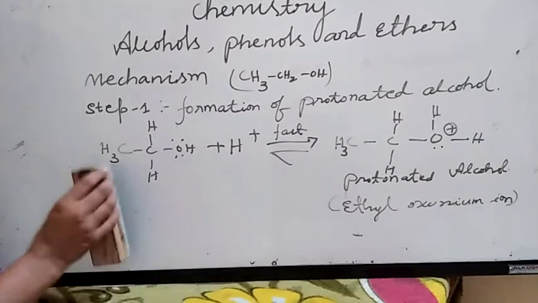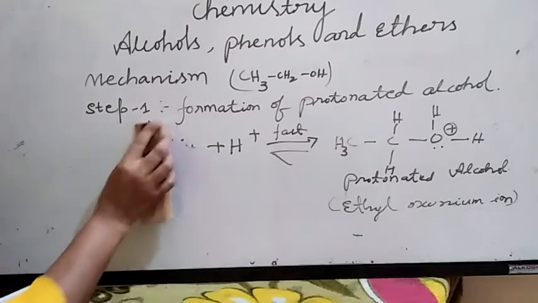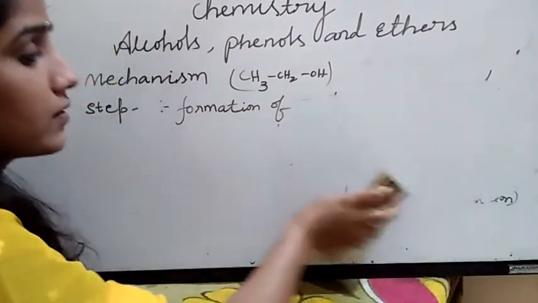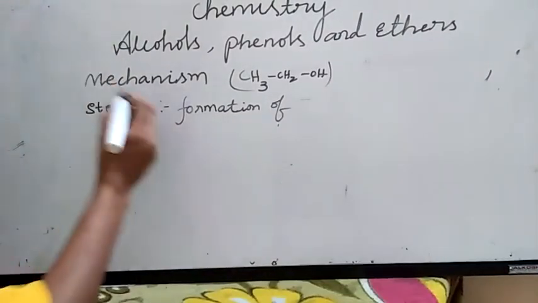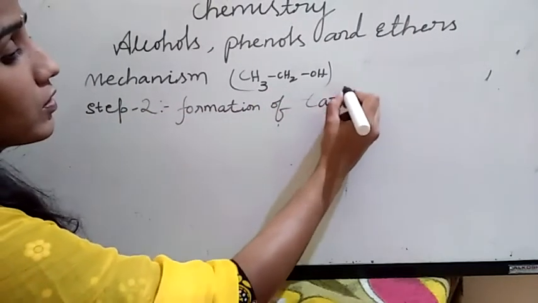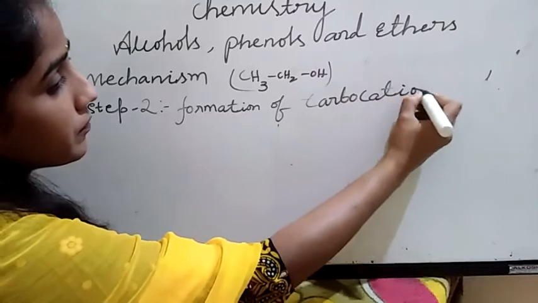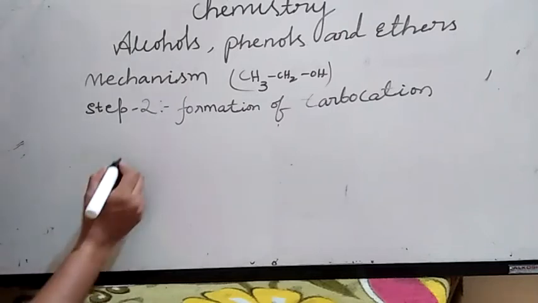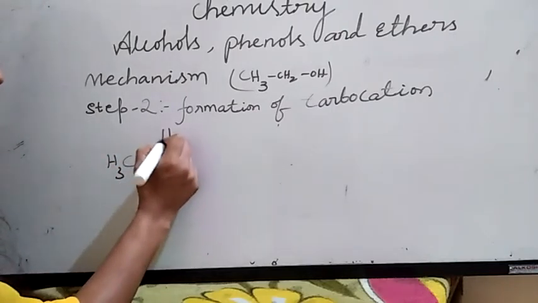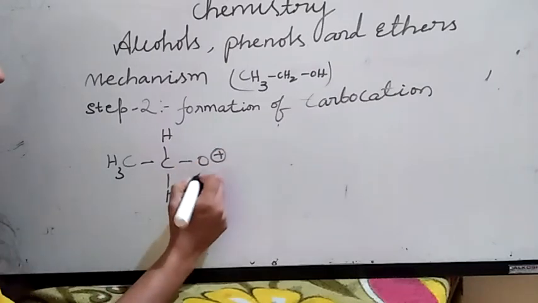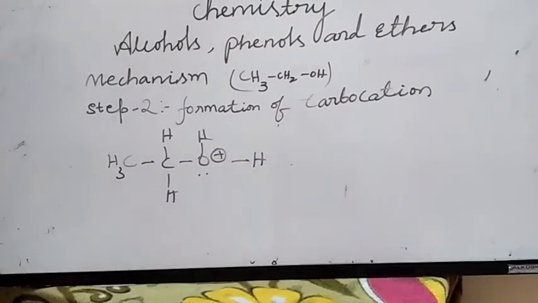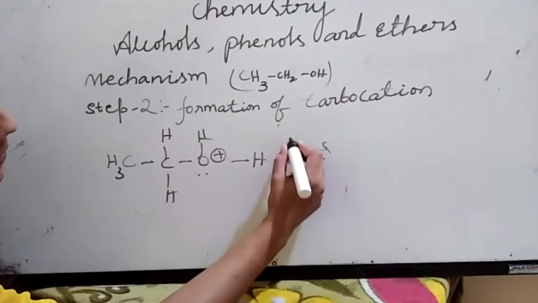Step 2 is formation of carbocation. In step 1 I am getting the protonated alcohol, CH3CH2OH2+. Now the formation of carbocation: this is a slow step, hence it is the rate determining step.